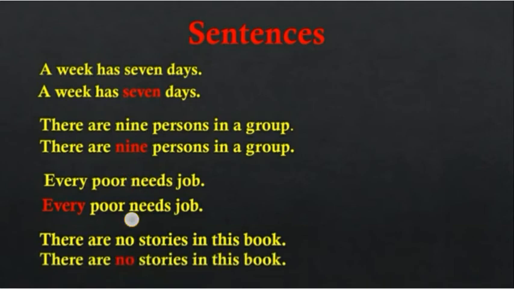Every poor needs a job. See children, every. It is telling you how many. It gives the answer of how many. Every poor. So every is the adjective of number, and which adjective is it? Indefinite number adjective. There are no stories in this book. How many stories? No stories. So no is also an adjective of number.